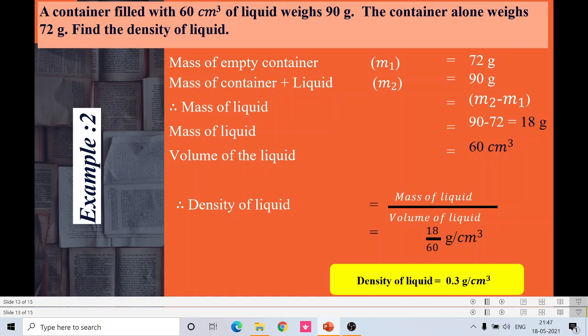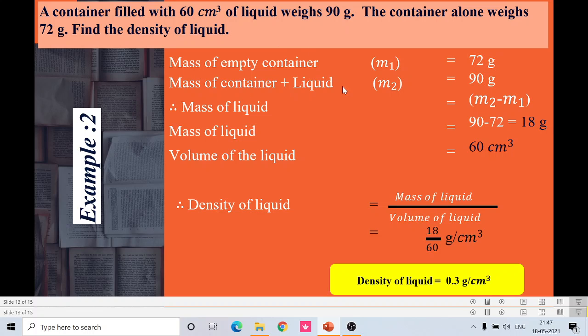So one more example we are going to see. A container filled with 60 centimeter cube of liquid weighs 90 gram. The container alone weighs 72 gram. Find the density of the liquid. So here the mass of the empty container is nothing but 72 grams. It is given in the problem.